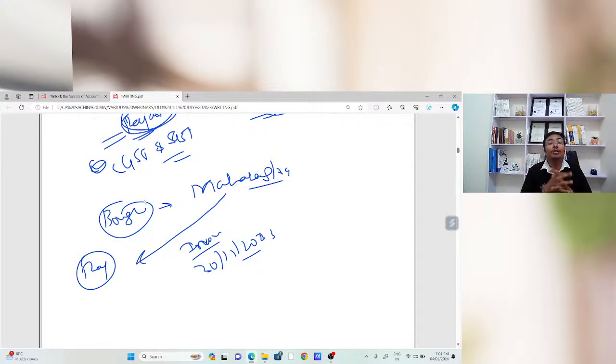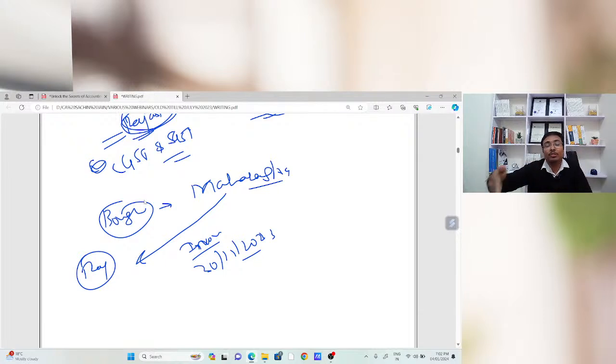So whenever you are transferring the entries to the books of accounts related to your purchase, you just need to ensure that if there is any invoice on the last day of the month, you confirm whether the goods have been received or not. If you have not received the goods, you are not going to claim that input tax credit in the November month.